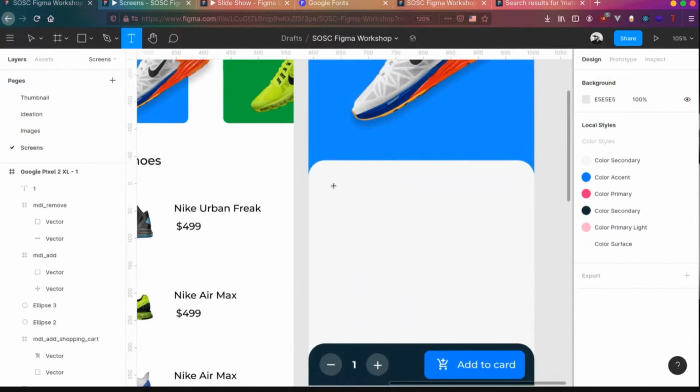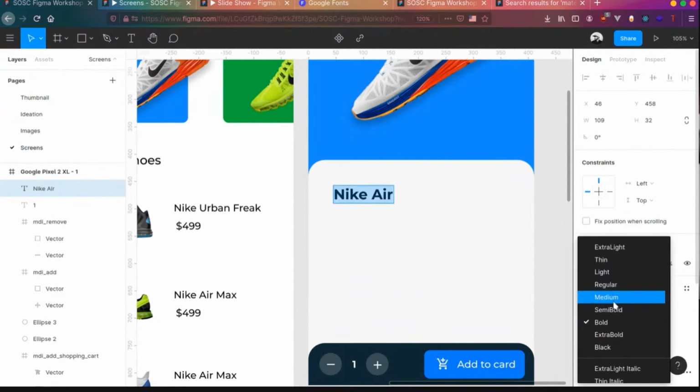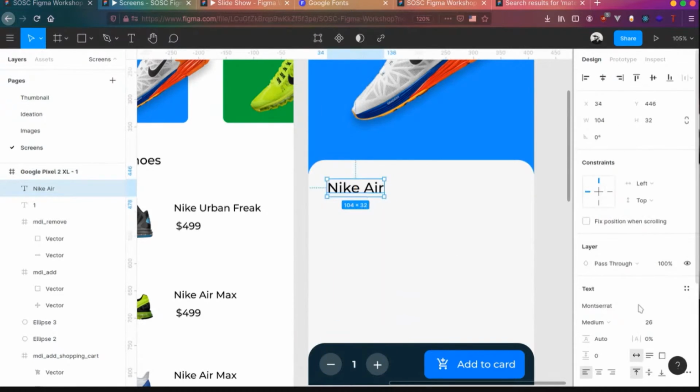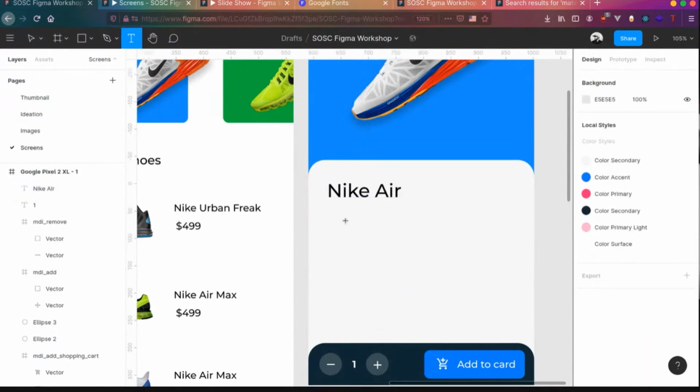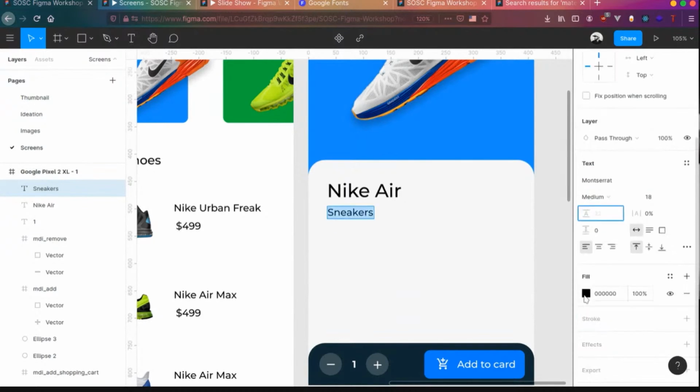Let's add the details. It's Nike Air. Let's change the font size to 26 so that it's a bit more visible, and change the font weight to medium, and you can maybe increase the font size a bit more, 34. And let's add a small text over here saying sneakers. Let's change that to around 18 pixels and give it a light color.